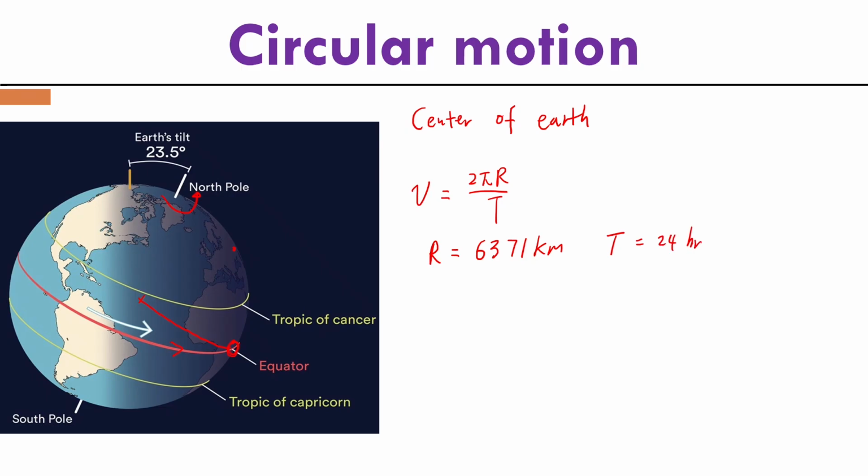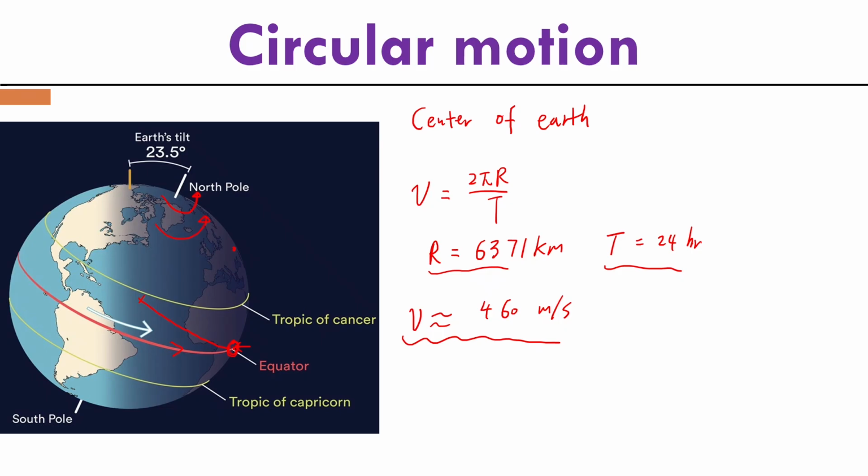So if we substitute the radius and the period into this equation, we can get the linear velocity of this person on the equator, which is roughly 460 meters per second. So while this person may be sitting on the sofa, or maybe lying on the bed, he is actually moving at 460 meters per second along with the rotation of Earth.